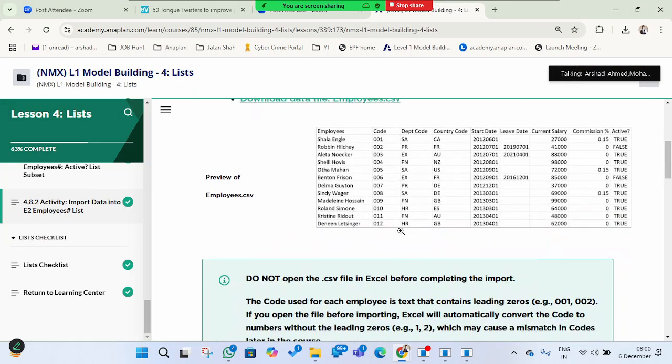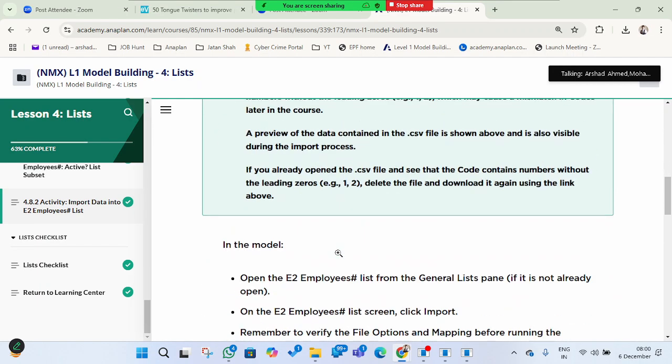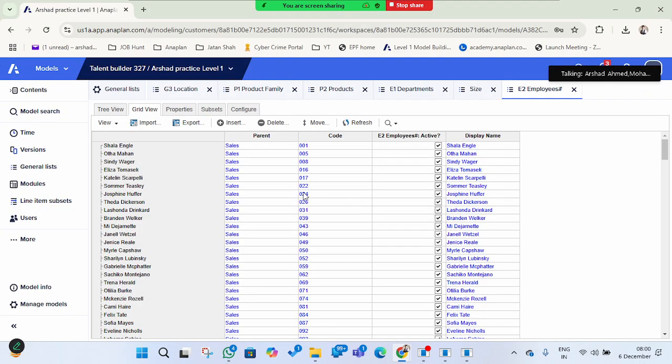According to the screenshot, you can see it is given here. That's screenshot one. We'll go down here. Yeah, the same thing we have got here. All the employees here, and the parent of this one has already been selected because it is already there in the file. That's why it's taken as a parent here, because the parent department was there. So according to that, it has selected here in the file, and the code which is given here, 0105, accordingly.